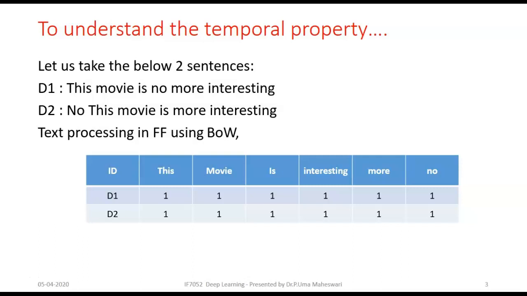So the traditional networks assign both sentences the same sentiment, whereas the position of the word 'no' makes sense here. The sequence means the position of every word in the sentence has to be taken care of and maintained. The traditional network fails to maintain the temporal property of every word in the sentences, whereas RNN succeeds in that case.